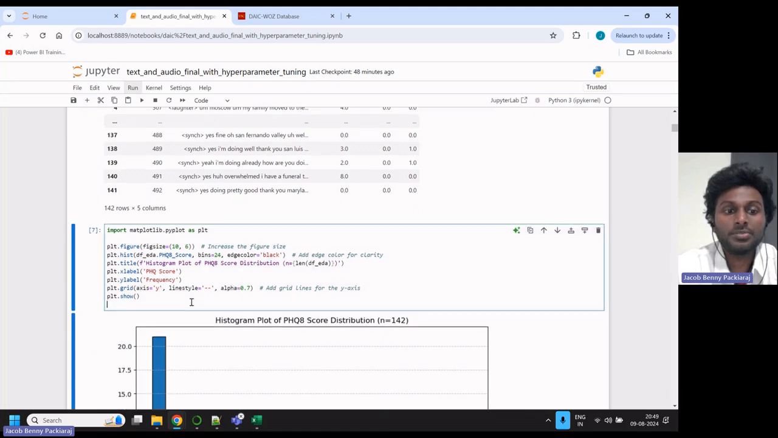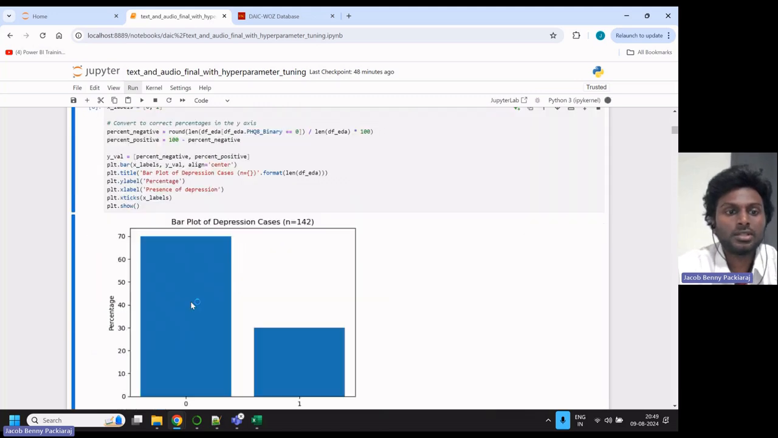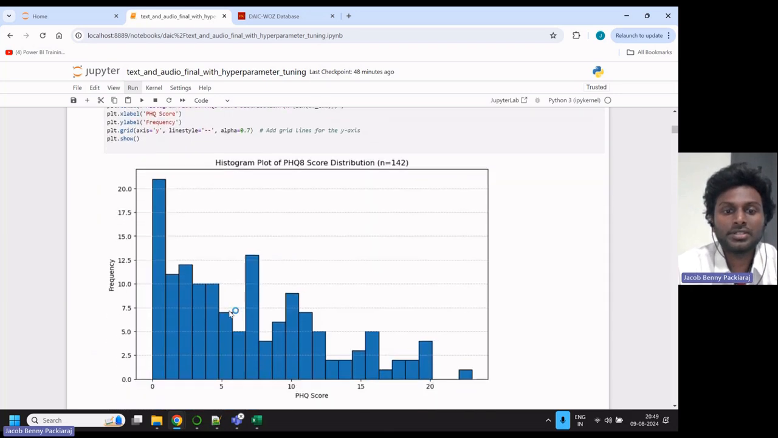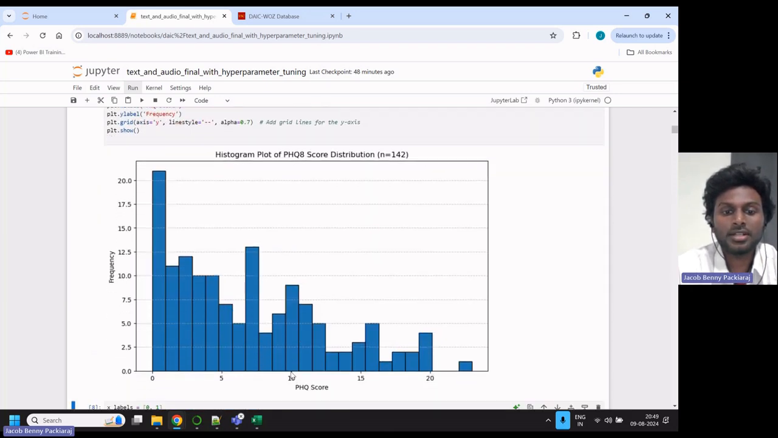Moving forward, I did some preliminary EDA for this. You can see how the PHQ8 score is split. Up to 10, they are categorized as non-depressed, and anything above 10 is categorized as a depressed state.